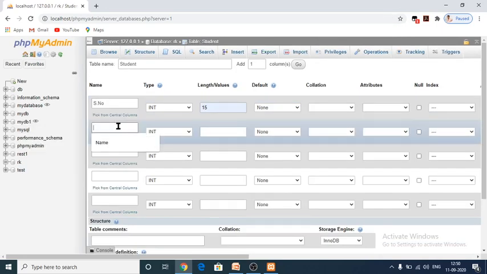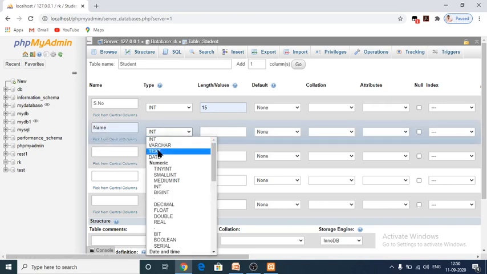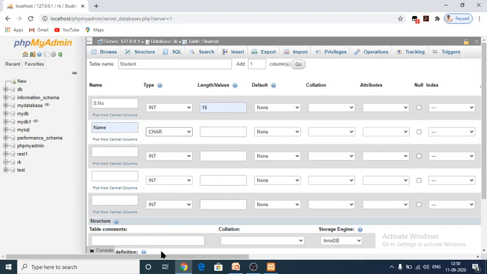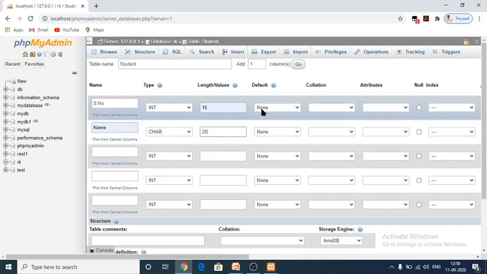And next one, here you can give name, and it should be character or varchar. See here, for strings we have to use character, and here 20.